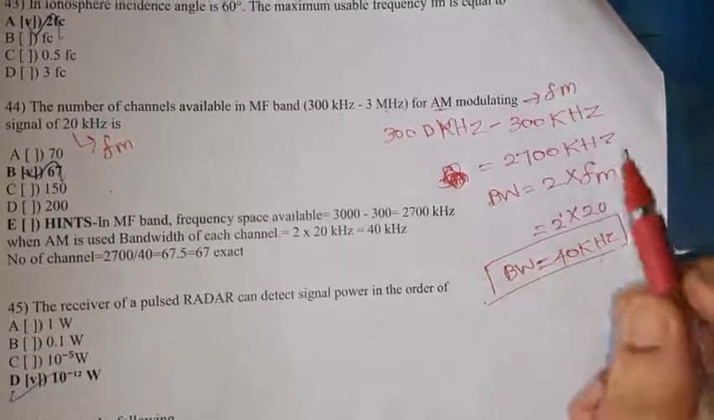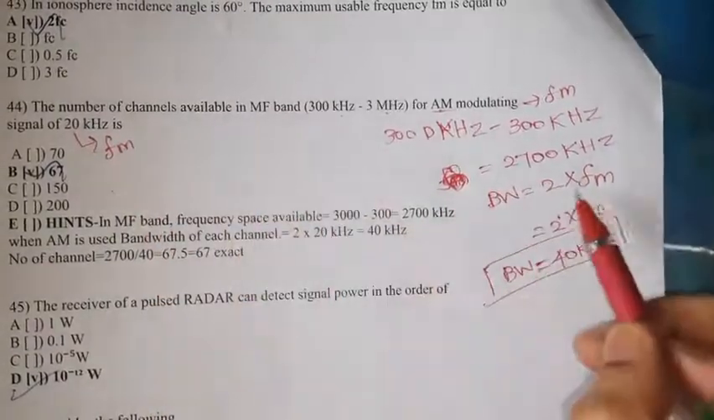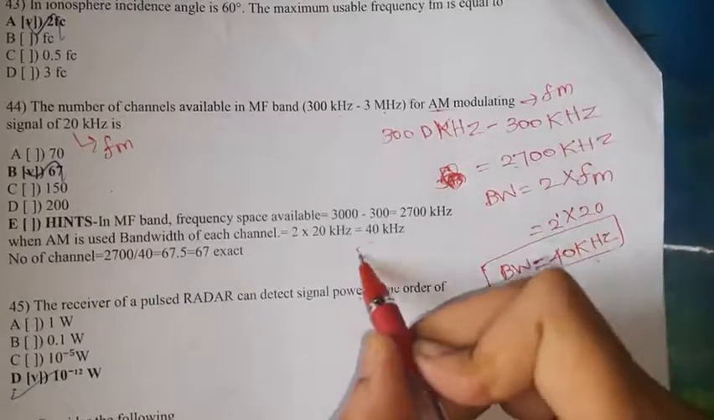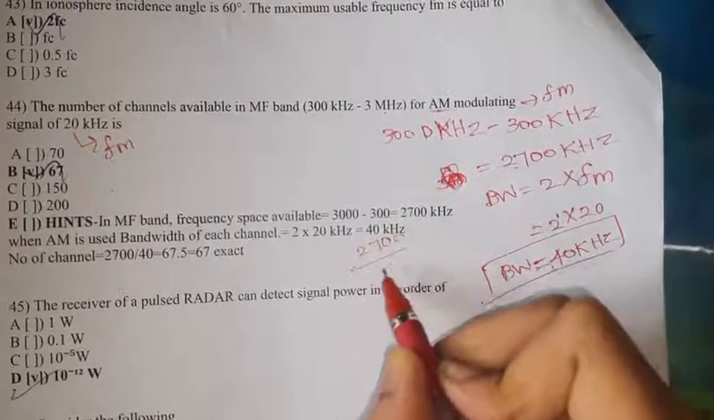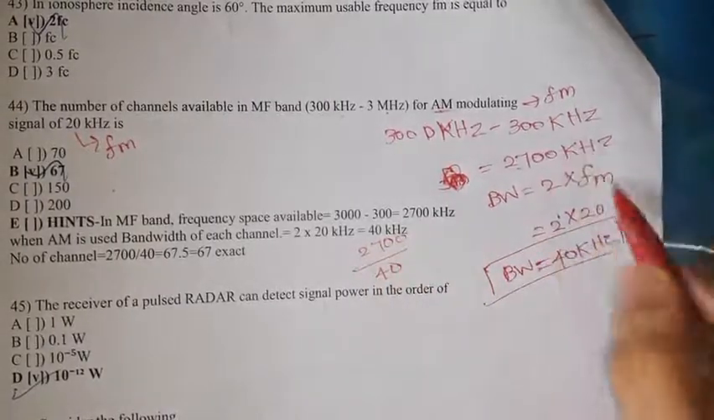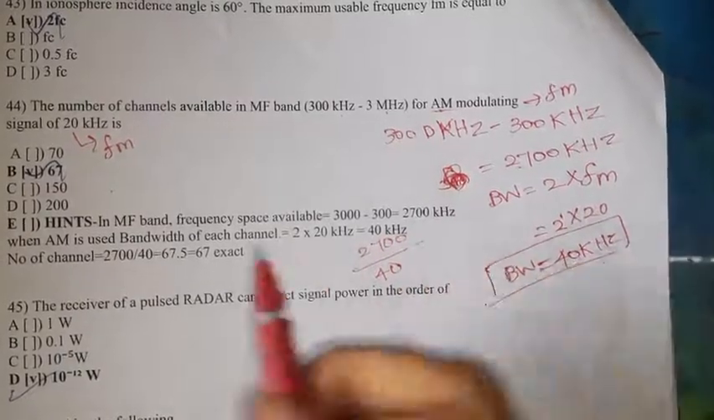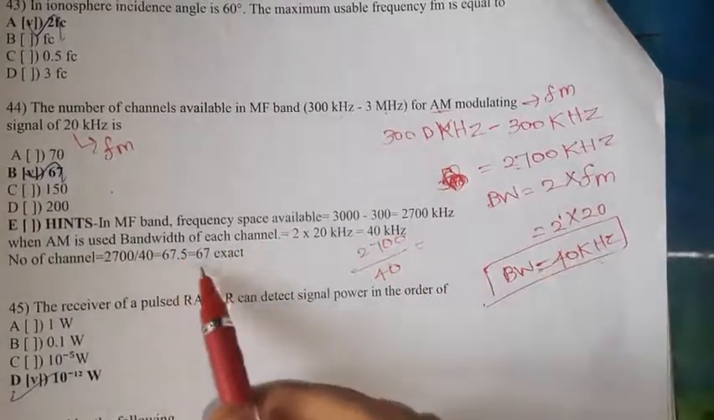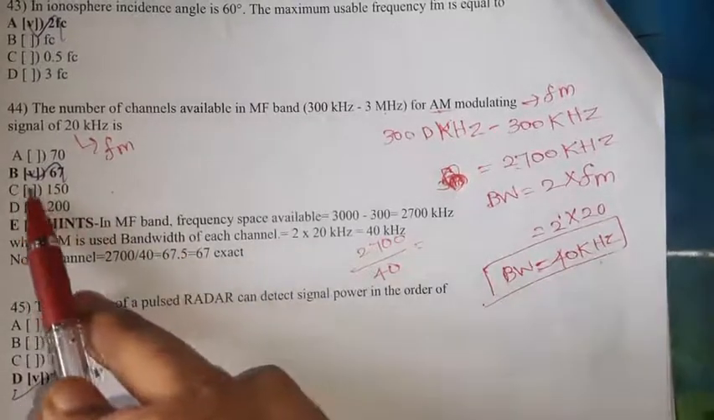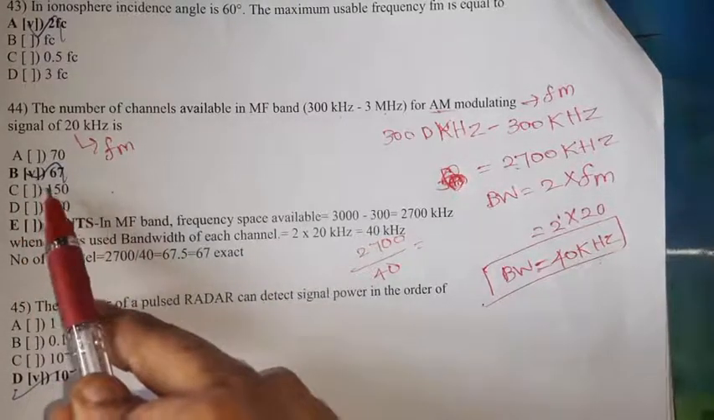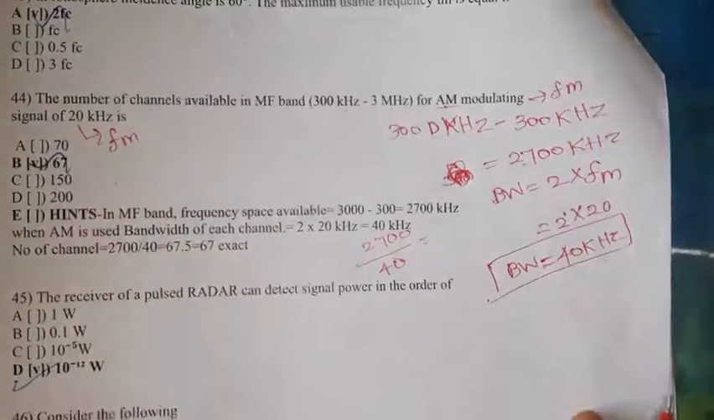So, we need to find out the number of channels. 2700 divided by 40, all in kilohertz, so no problem. By dividing this, we will get around 67.5, exactly 67. So, B, 67 is the right option for this question.